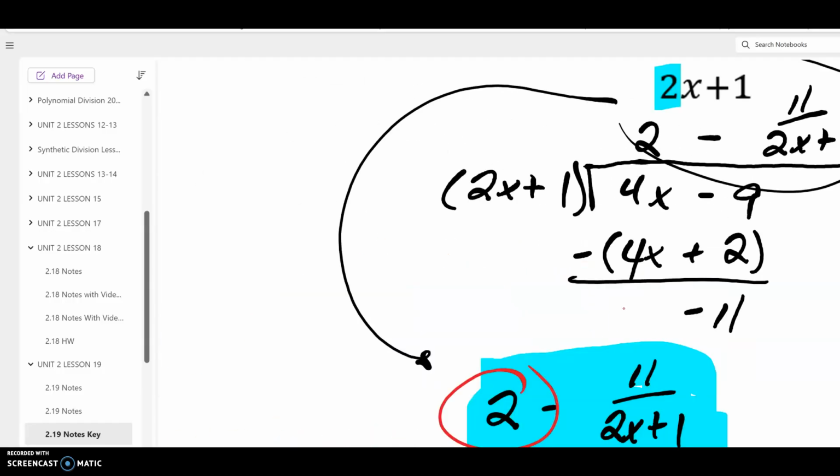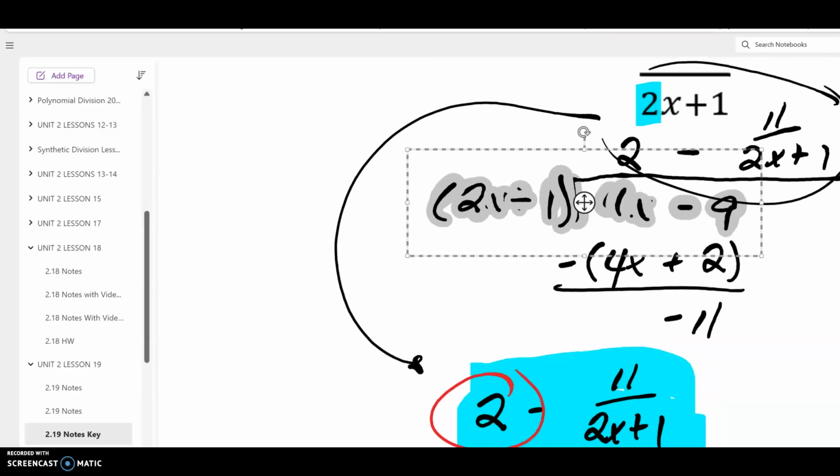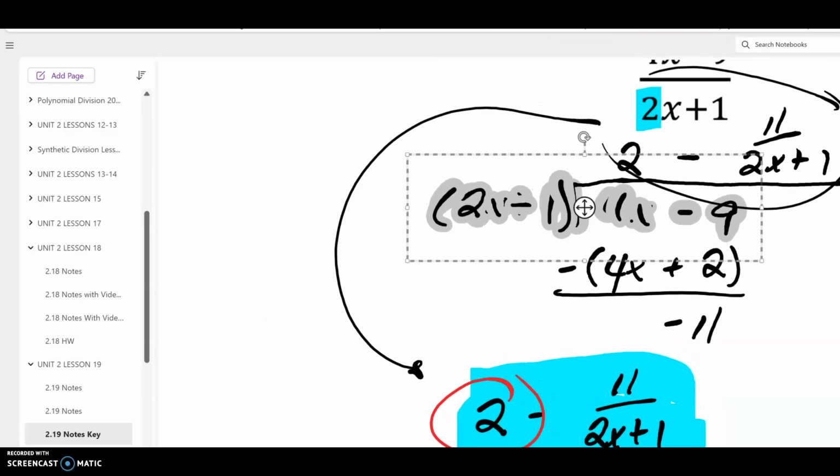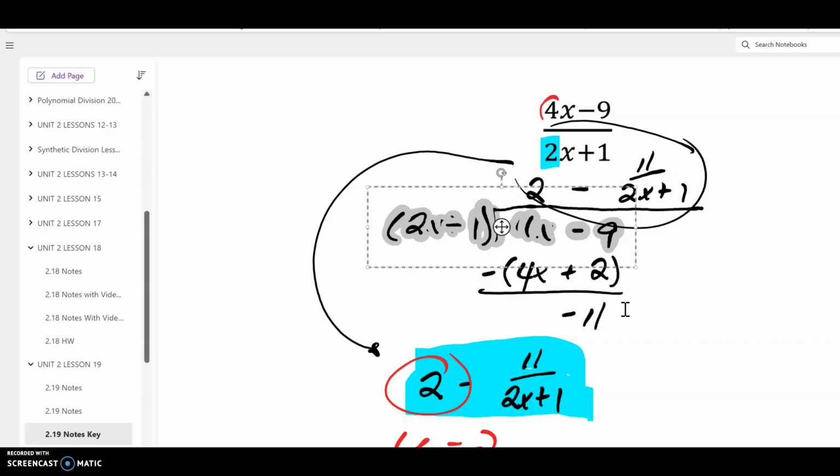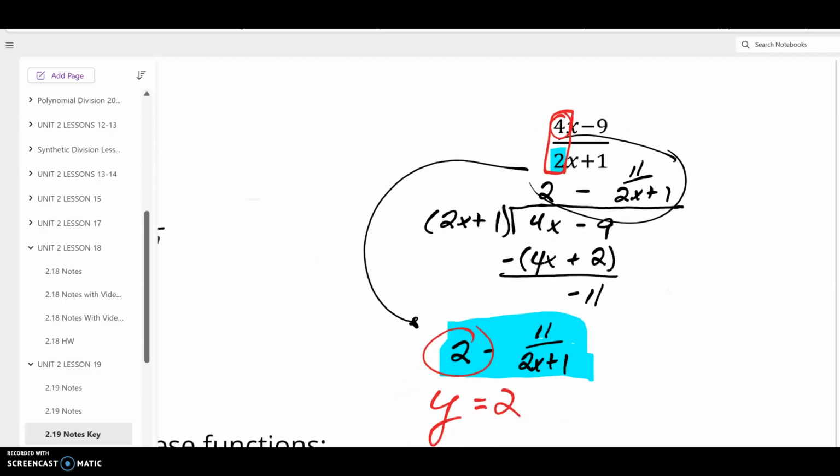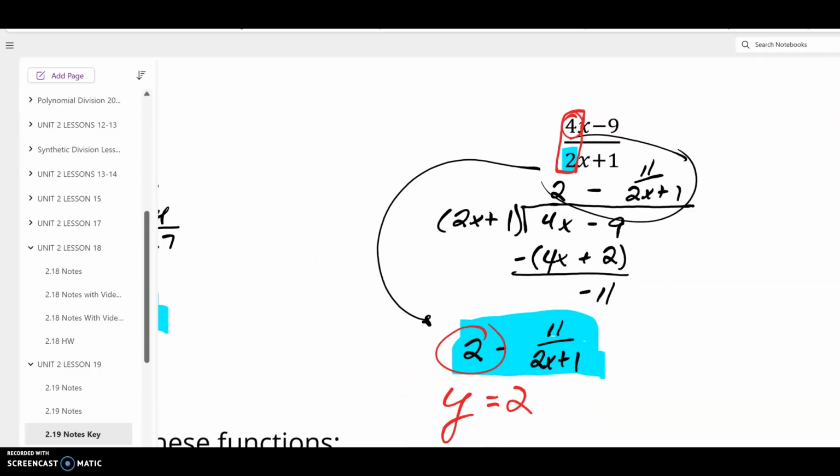This constant comes from this leading coefficient. Or does it? Well, this is a 4. But notice this 2 came from dividing 4 by 2. So 4 divided by 2 gives me that 2 for my horizontal asymptote.